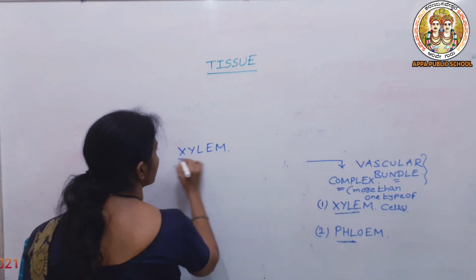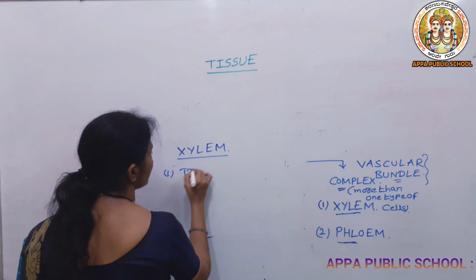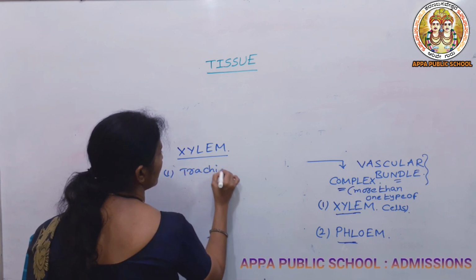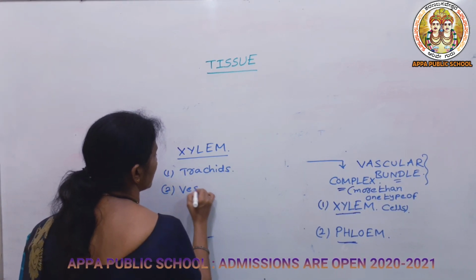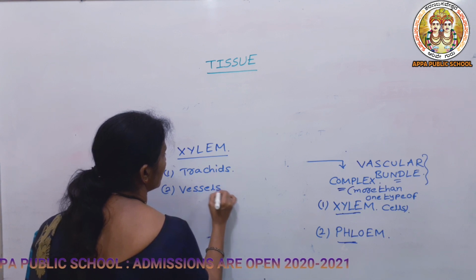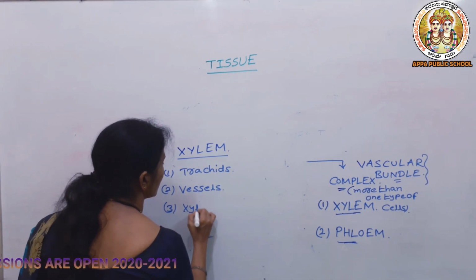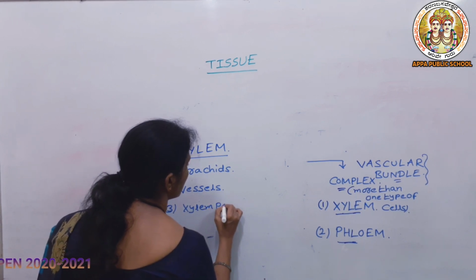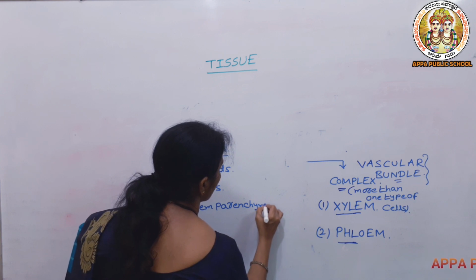The components of xylem are, the first one is the tracheids, second one is vessels, third one is xylem parenchyma, then fourth one is xylem sclerenchyma.